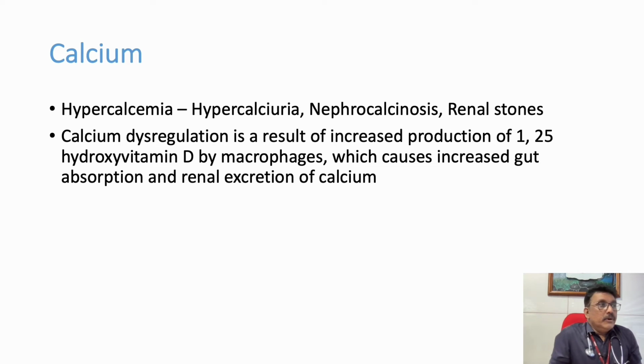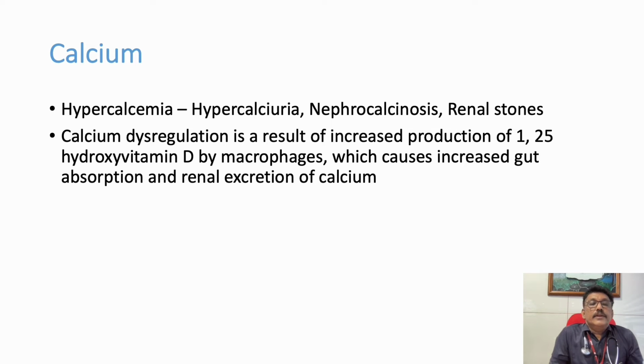Now, when we talk about sarcoidosis, you know that the patient has lymphadenopathy and fever. The first investigation we should do in a patient with suspected sarcoidosis is serum calcium. Most patients with sarcoidosis can have mild elevation in the calcium, and hypercalciuria is also there. Patient can have increased urine calcium. Nephrocalcinosis can produce renal stones and renal failure.